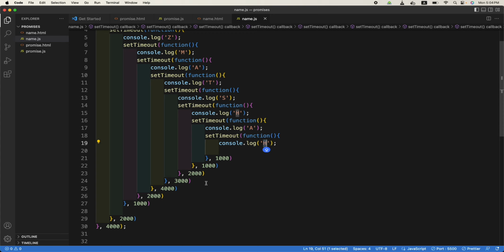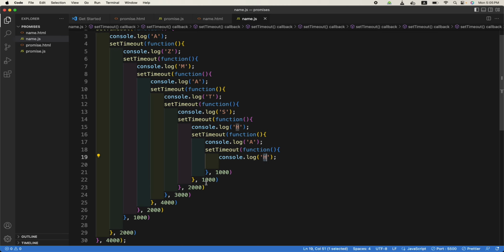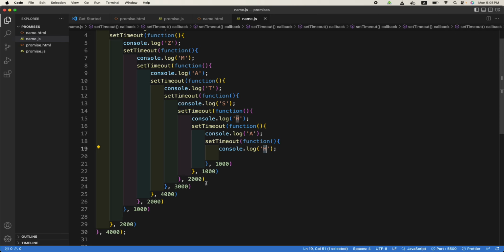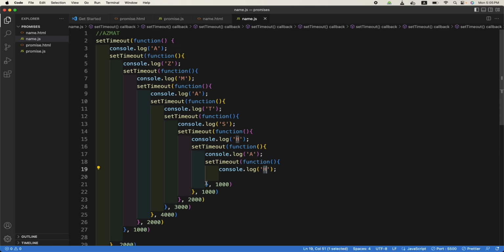Prior to 2015, people would always be writing something like this, which is known as callback. It is still valid, but the programming style is a bit weird. So the JavaScript community, after 2015 in ES6, introduced something called promises. So we can achieve the same but with different code, and we will study that now. Is this clear, what callback hell is?